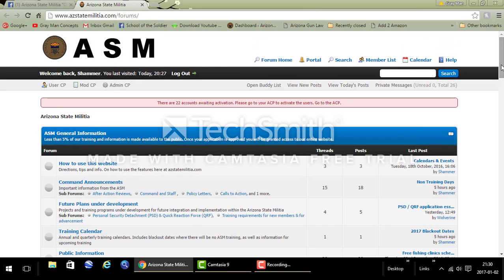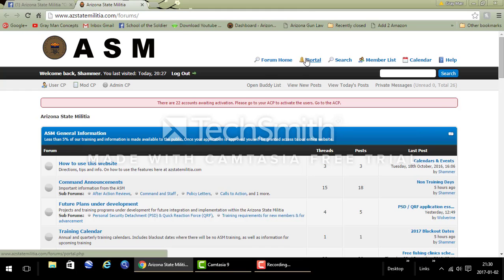This should be the forum page you come to once you log in, right here at Forum Home, which lists all the forums. This red line you're seeing here about accounts awaiting activation is not something you're going to see. That's limited to the admins. However, up here you will see things like notifications that you've received, email or message in your box, which you have on here. Now, Forum Home is the page we're looking at.